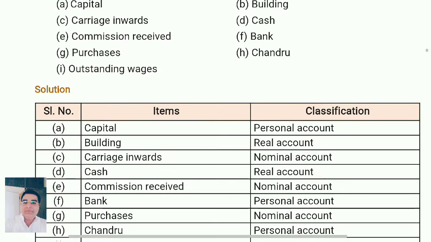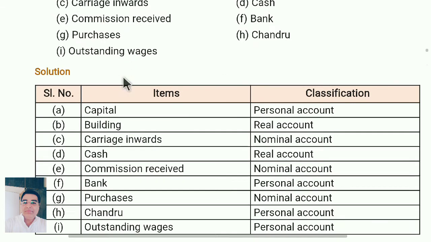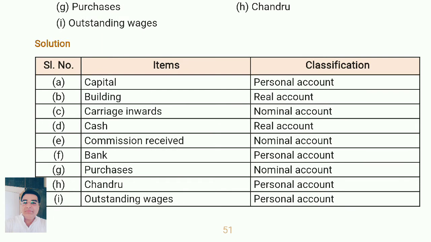Purchases. So next one, purchases, nominal account. Chandru, name came, so name will come under personal account. Outstanding wages, you can write representative personal account, or straight away you can write personal account also.